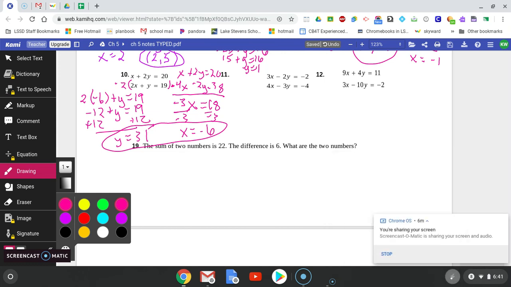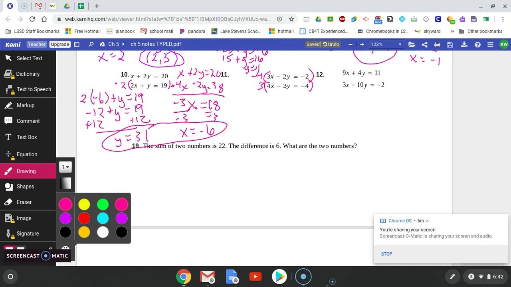Okay, so on number 11, if you take a look at it, there's nothing I can multiply one equation by to get them to cancel out. However, I actually am going to have to multiply both equations by something on this one. So on number 11, if I want my x's to cancel out, let's see what I would have to do. So if I multiply this equation by a -4 and this equation by a 3, I'll actually get a -12x and a 12x, so they will cancel out.